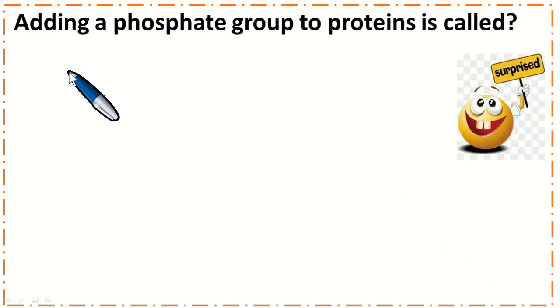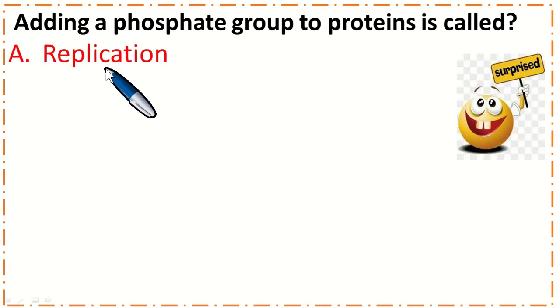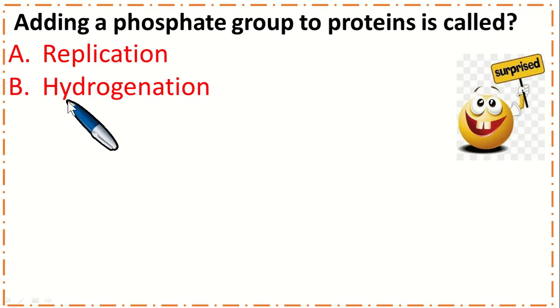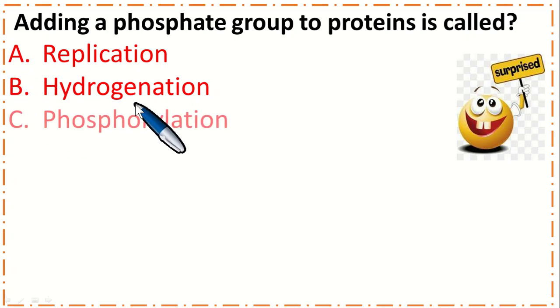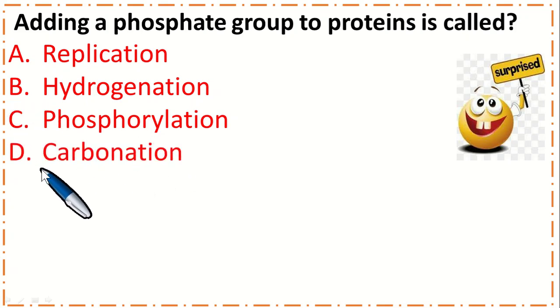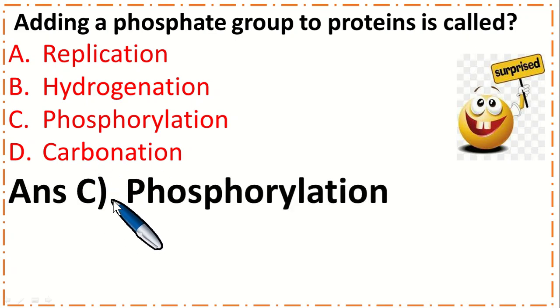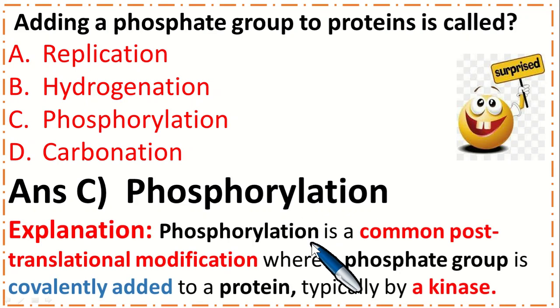So dear students, this is a very important MCQ. Adding a phosphate group to a protein is called: option A replication, B hydrogenation, C phosphorylation, and option D carbonation. So the correct option is C, phosphorylation. Phosphorylation is a common post-translational modification where a phosphate group is covalently added to a protein, typically by a kinase.